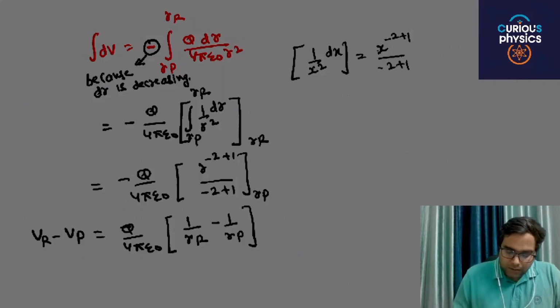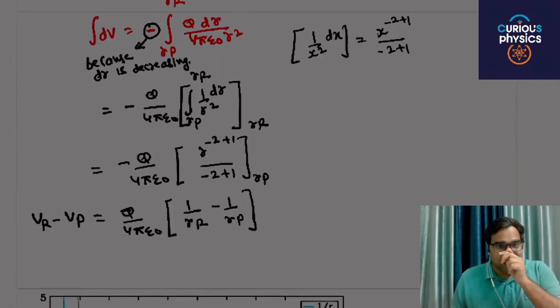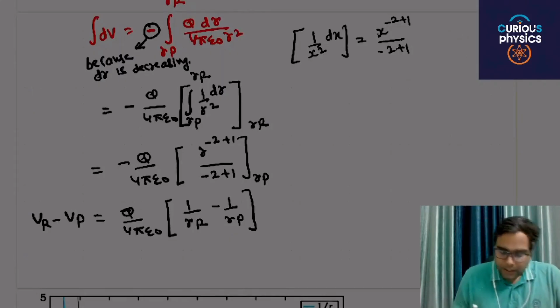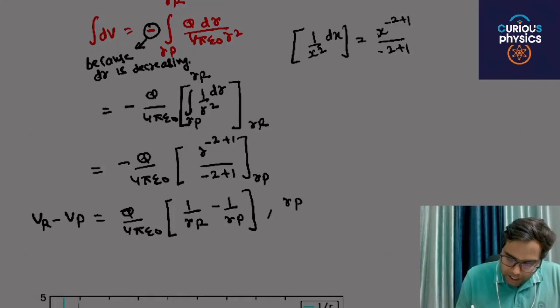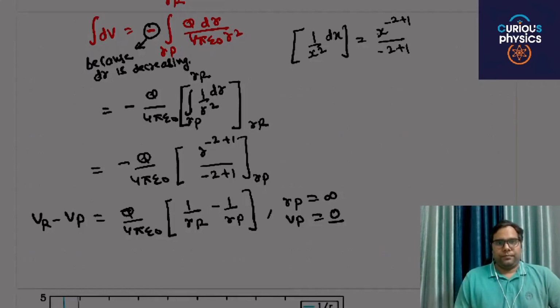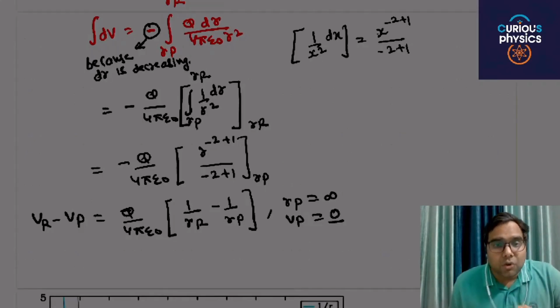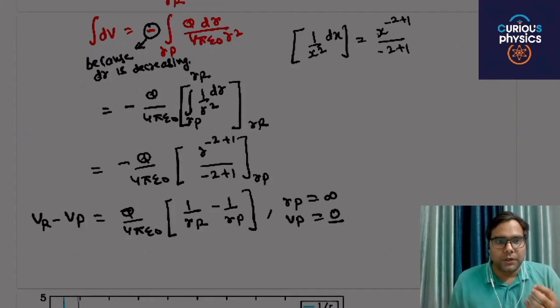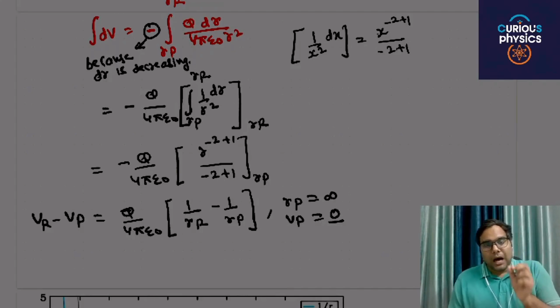So here you have to say that at one particular point the potential should be 0. We consider Rp at infinity, Vp is equal to 0. To make this particular situation more impactful, we put Rp at infinity, because in the definition